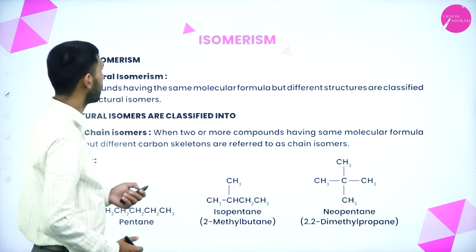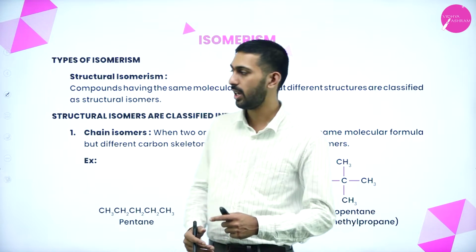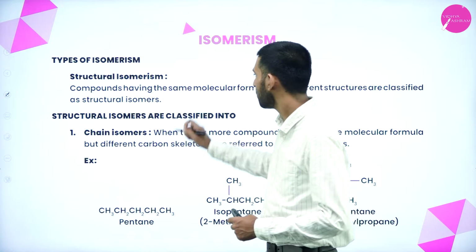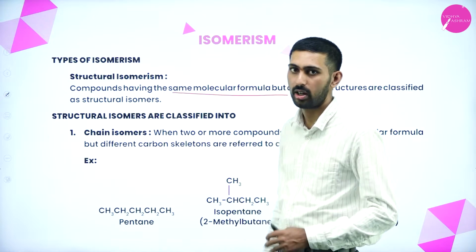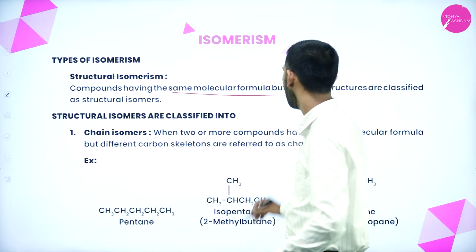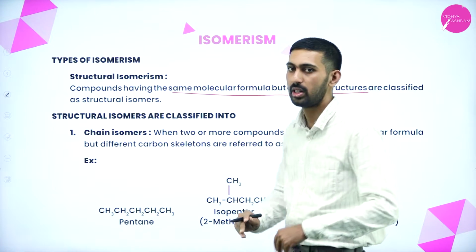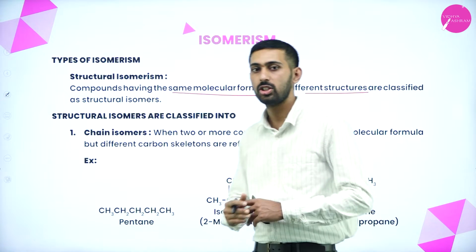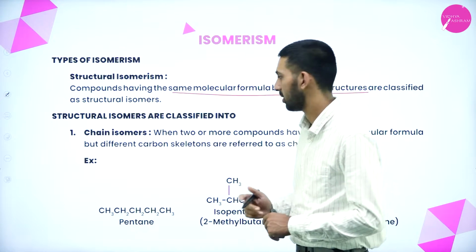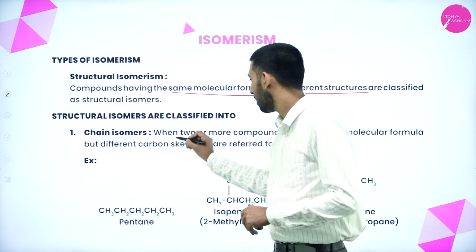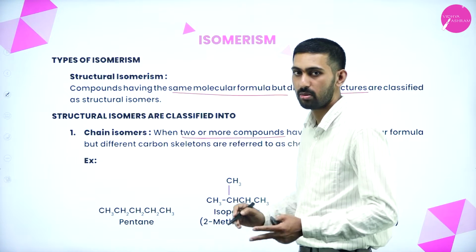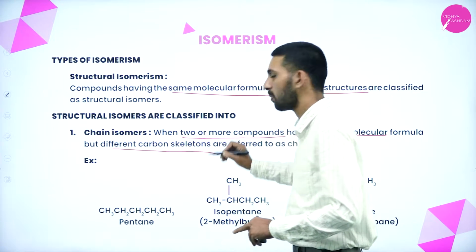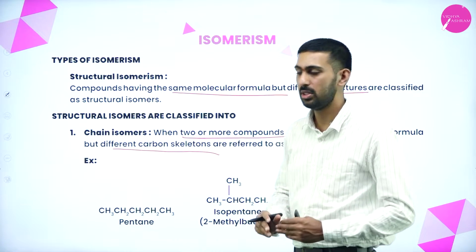Okay. Now let us take the first thing, types of isomerism. In that, structural isomerism is there. Structural isomerism means what? Compounds having the same molecular formula but differing in structures. Now let us take chain isomerism. In structural isomerism, first one let us take chain isomerism. What do you mean by chain isomerism? Here two or more compounds having the same molecular formula but differing in the carbon skeletons.